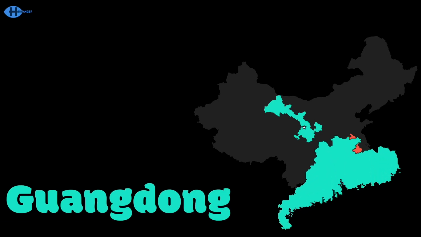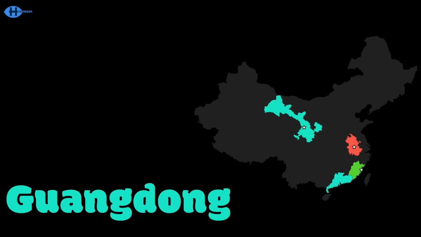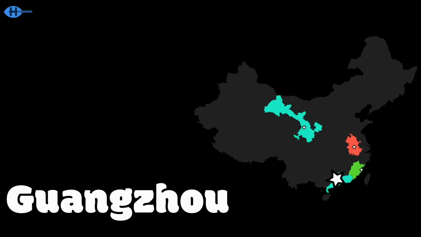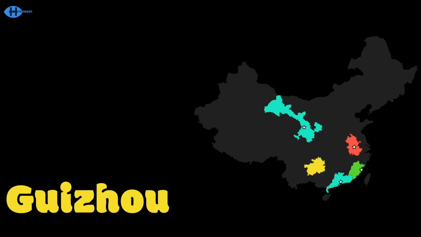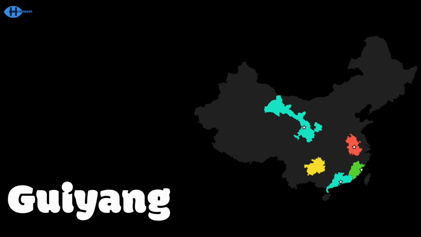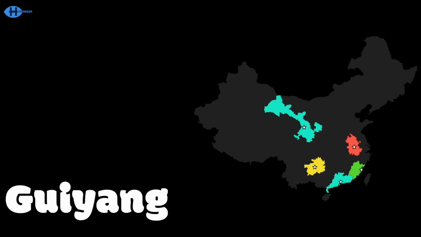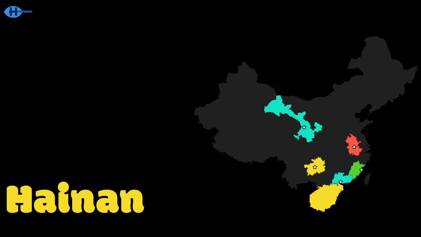Guangdong is here you see, on the South China Sea. Guangzhou's the capital city and yeah it's pretty. I'd like to say hello, cause my name is Guizhou. Guiyang is my capital, this song got a nice flow. The island province of Hainan, in the south of China, man.